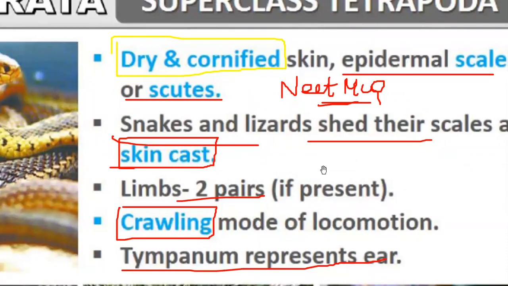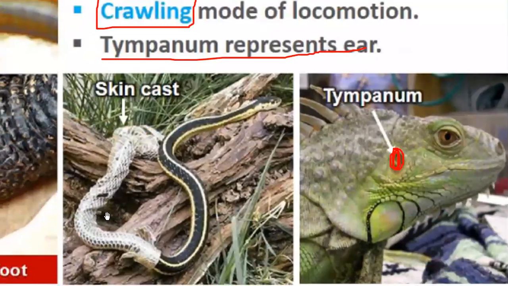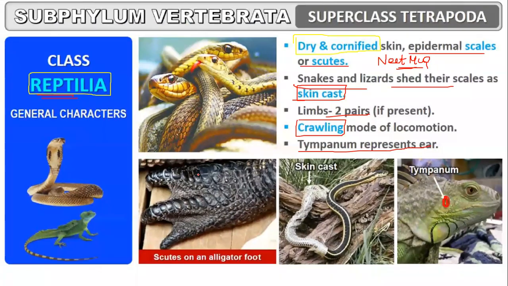Exactly, you will also see the skin cast. You might have also seen it in Discovery channel programs, and you might have seen it near your home, the skin cast of snakes.